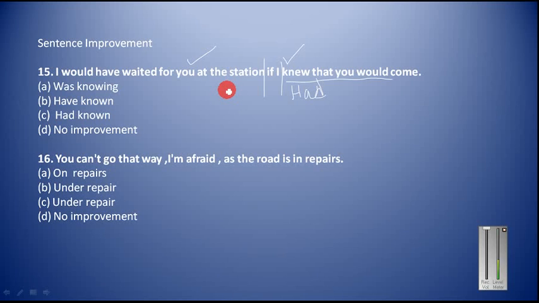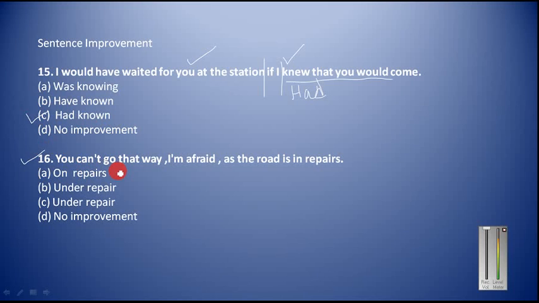Always remember this thing. This is very, very important. All basic things I am telling you, and on the basis of these basic things, the examiner can frame many questions. So that is why you must try to understand this basic concept. So "had known" will be the right answer here. Now let us move on to this question.